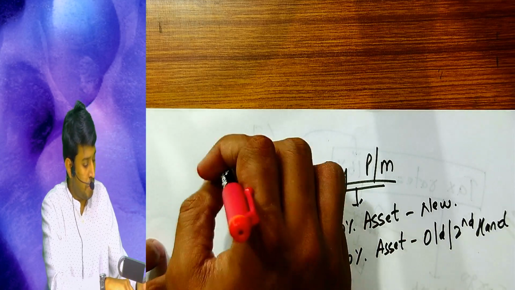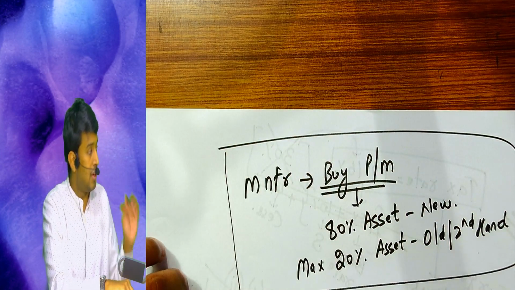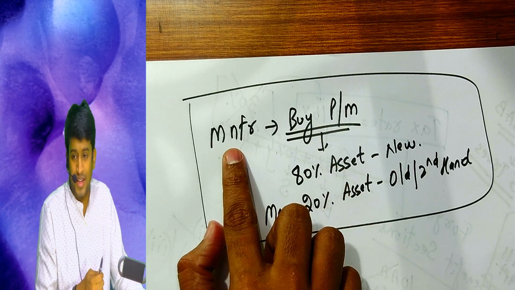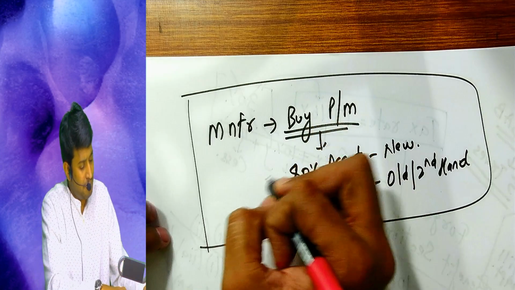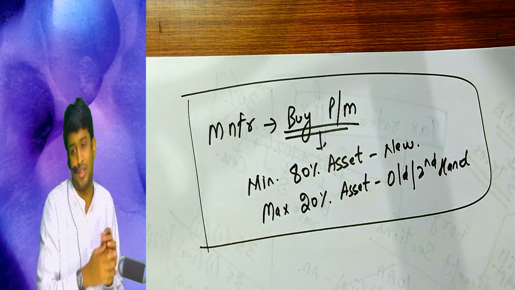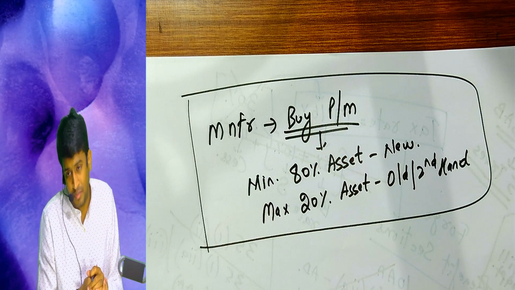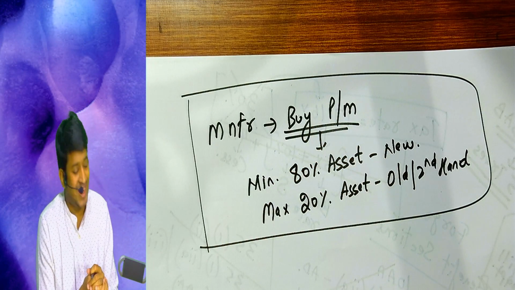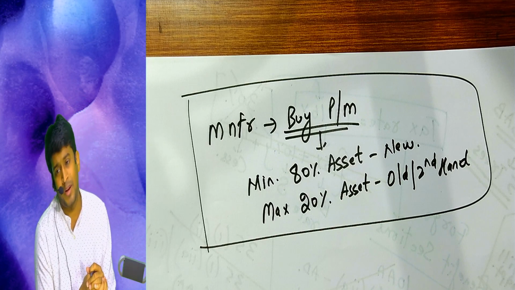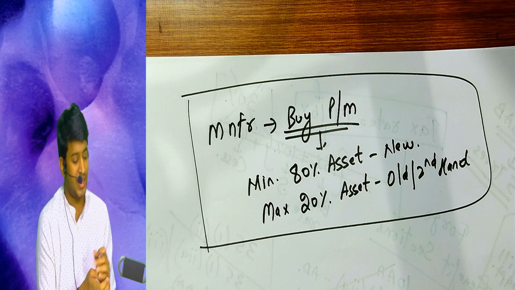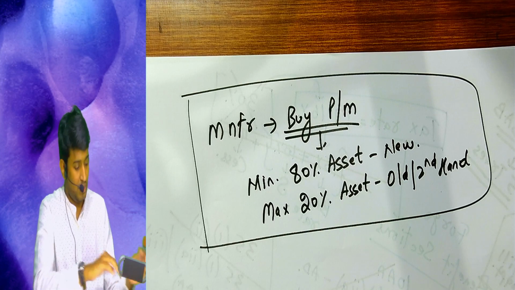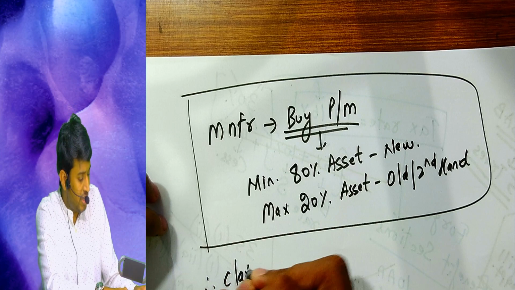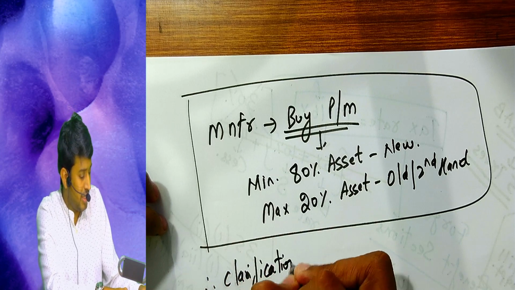This is one more important condition. That for a manufacturing business, you should buy a new plant and machinery or assets for the production purpose. Minimum 80% should be new assets. So indirectly means, what does it mean, sir? Maximum 20% can be old or second hand plant and machinery. Clear? Clarification achindi okati from Nirmala Sitharaman.